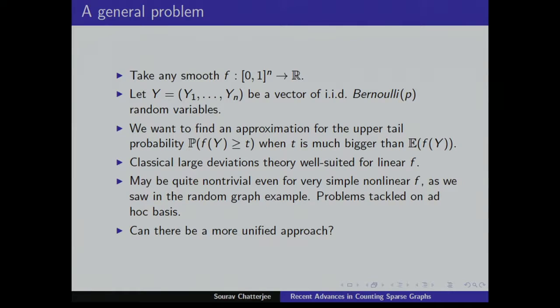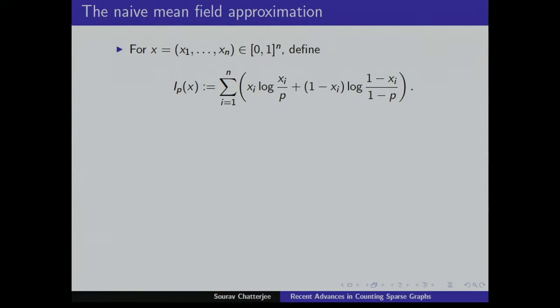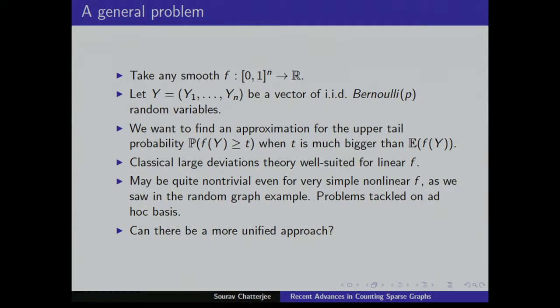And the question that motivated the work that I'm going to describe is: can there be a more unified approach? And there will be something of interest to all the physicists here also. It's related to the mean field approximation. So let me go into that. Is the setting clear? You have a function, you have a bunch of IID Bernoulli random variables, and you're asking about this question.